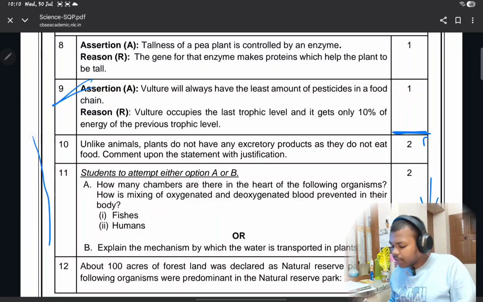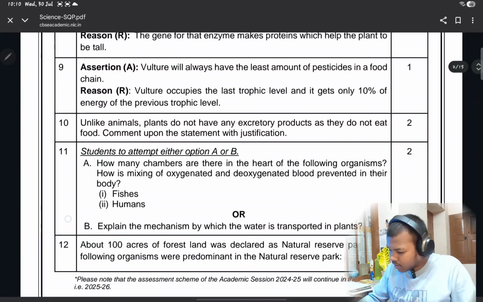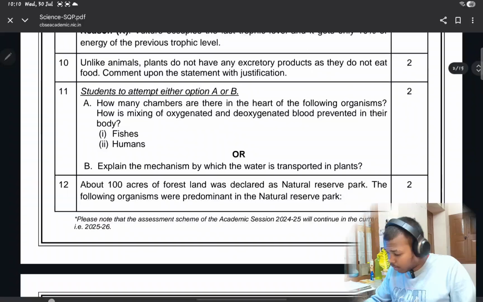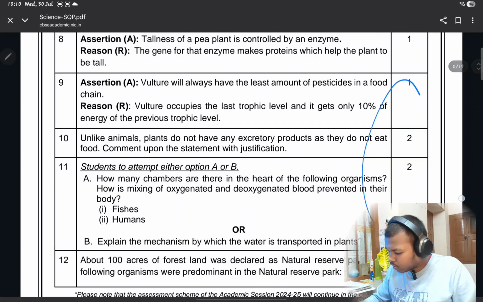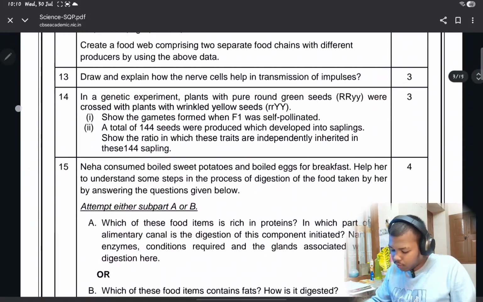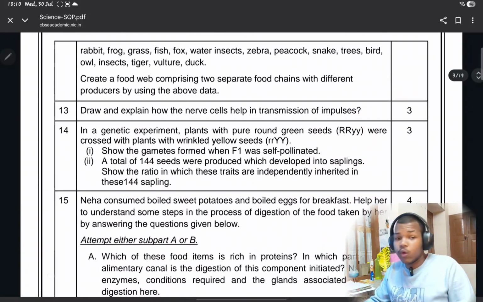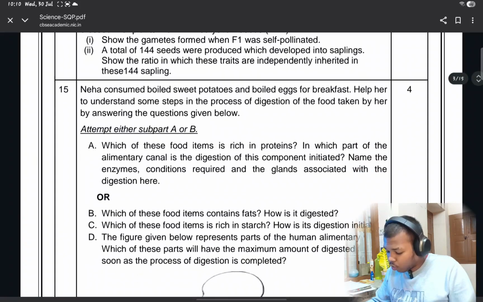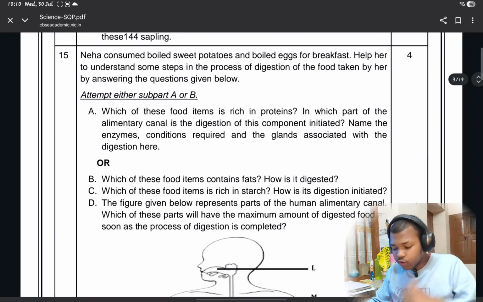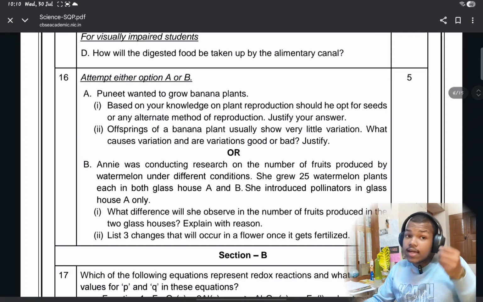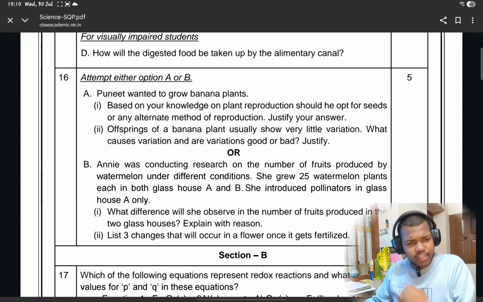Yes, so it continues. Then 1, 2 mark questions, 1, 2, 3, there are 3 two-mark questions over here. And then it comes to question number 13, 14, 15, which are carrying 3 marks. Then comes one 4-mark question, and then the 5-mark question. So in this way, section E, that is the biology, is completed.